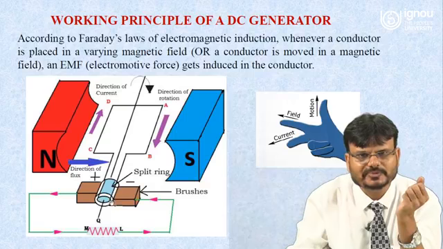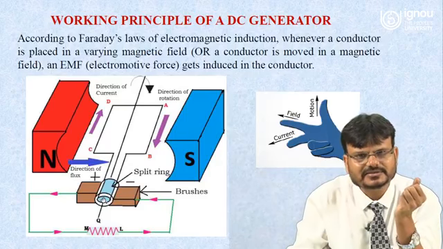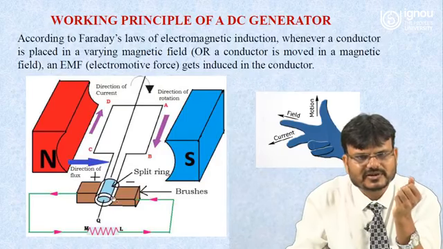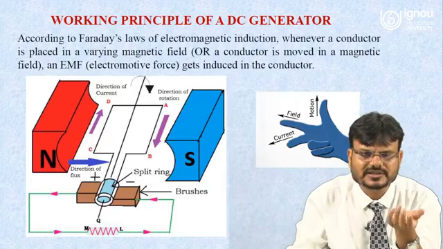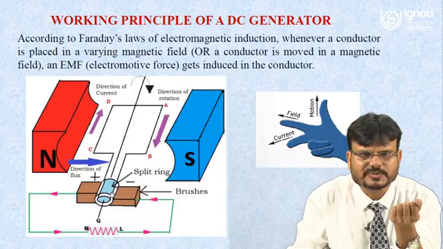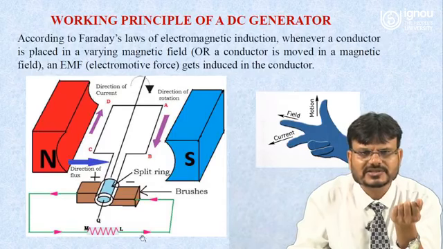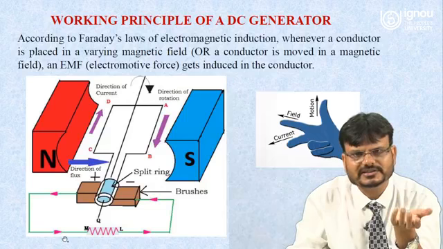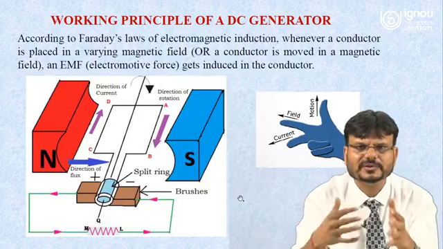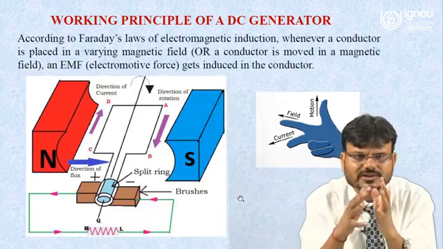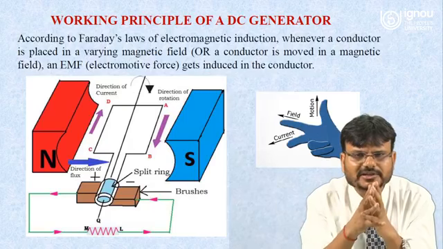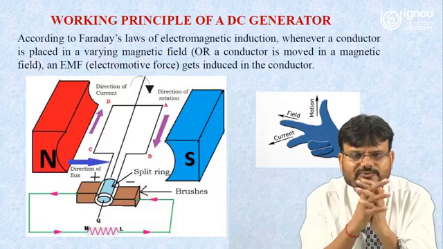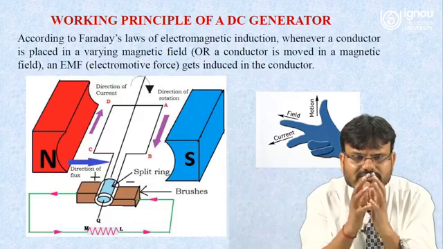And with the help of this split ring and these brushes, you can collect the current, or you can say EMF. Here you can say this is a split ring and these are carbon brushes, and the carbon brushes are connected to the external load, and you can collect the current. So this is the working principle of the DC generator. Here we can conclude that to get the electromagnetic EMF, you need a rate of change of flux.